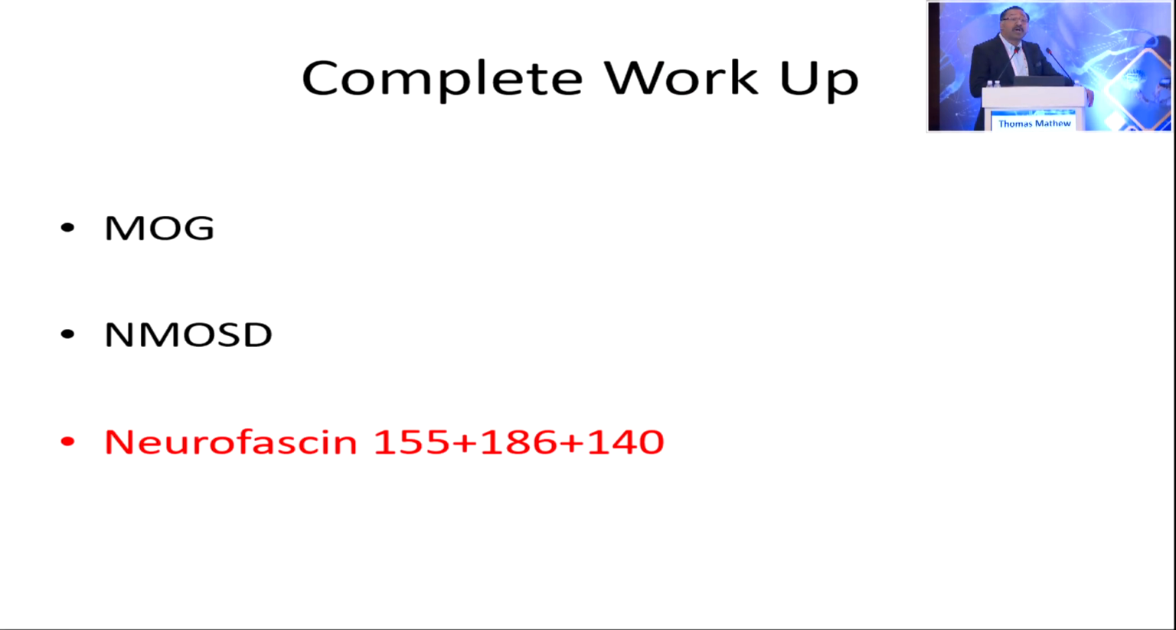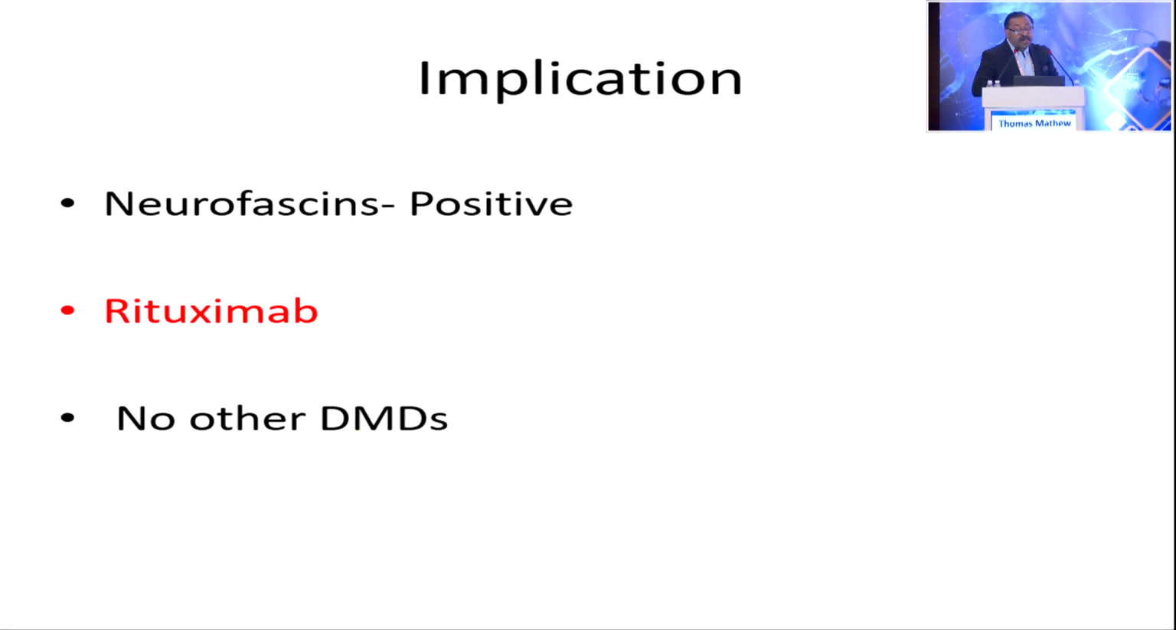So the complete workup of a demyelinating disease as of now is not only MOG and NMO. Please get a neurofascin panel, and then be careful whether it is related. It's the first time we are also seeing this, so we don't know. We have to see what is happening in the future, and if neurofascins are positive, then we may not give dimethyl fumarate or interferons or something like that. We may go for rituximab and maybe no other DMDs. There's a proposal. We don't know. We don't have evidence. We've not done an RCT, but this is a clinician's thought on the things.